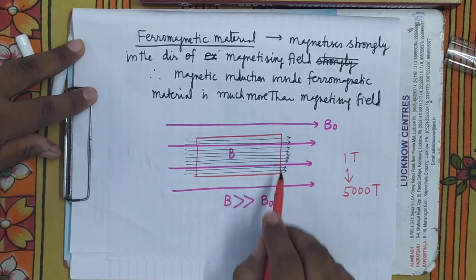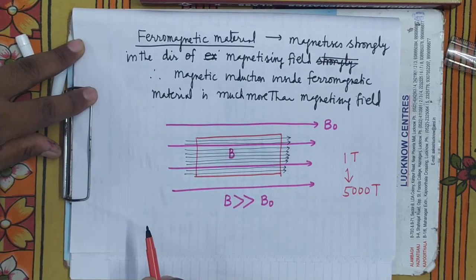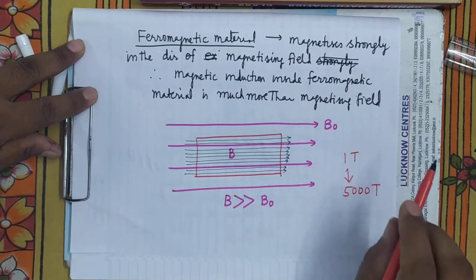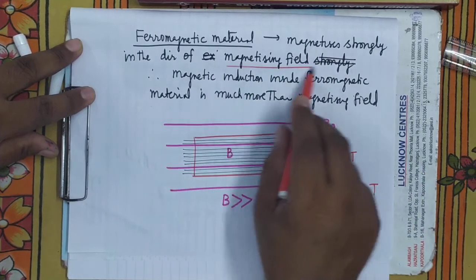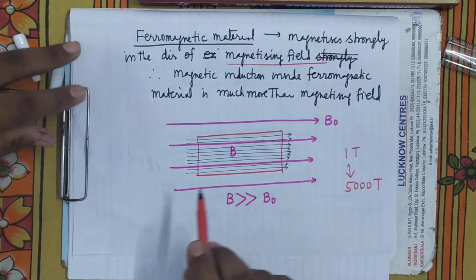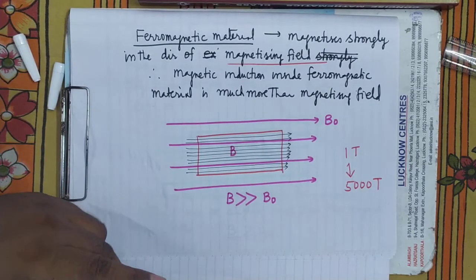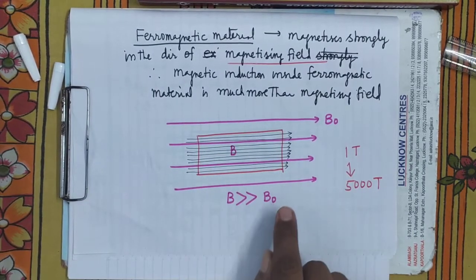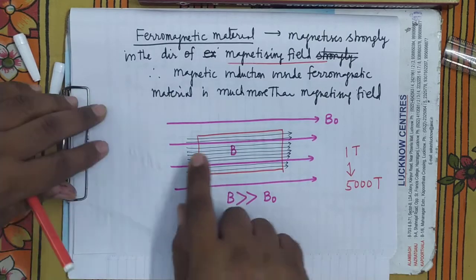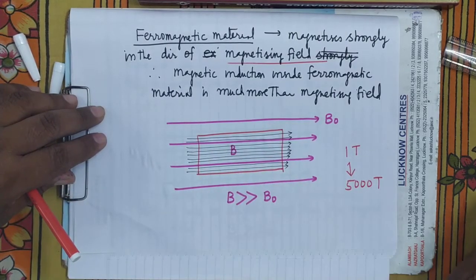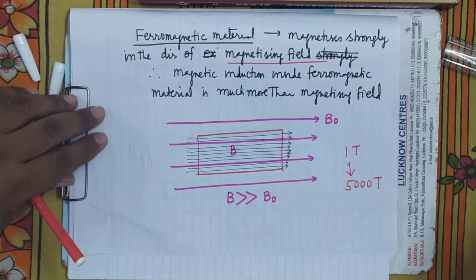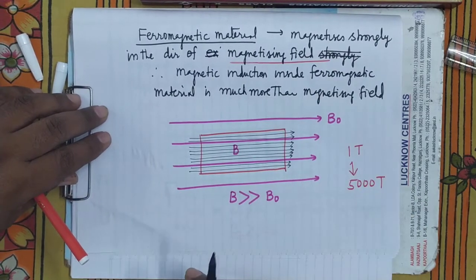So, when ferromagnetic materials are placed in the external magnetic field, they hugely magnetize in the direction of the magnetizing field. And when they hugely magnetize, they will contribute a large amount of magnetic flux in the same direction as the magnetizing flux.